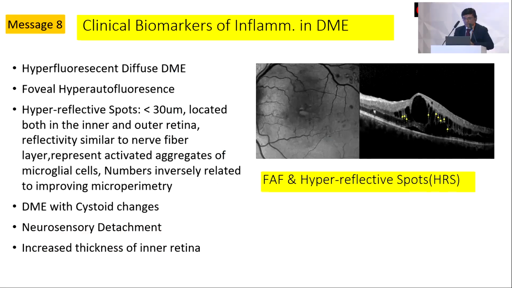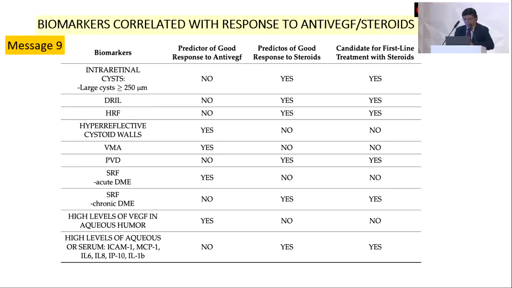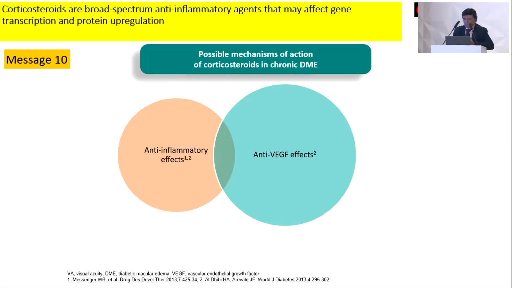It's important to recognize the biomarkers of inflammation in diabetic macular edema, and these are some of the biomarkers like the hyperreflective dots, the hyperfluorescent diffuse DME, foveal hyperautofluorescence, and neurosensory detachment and cystic spaces. So whenever I find patients who have cystic spaces or hyperfluorescent dots, my treatment in these cases is more towards giving steroid. And this is an important table. I wish you could just remember this: what are the biomarkers which correlate well with anti-VEGF, and what are the biomarkers which correlate well with steroids.